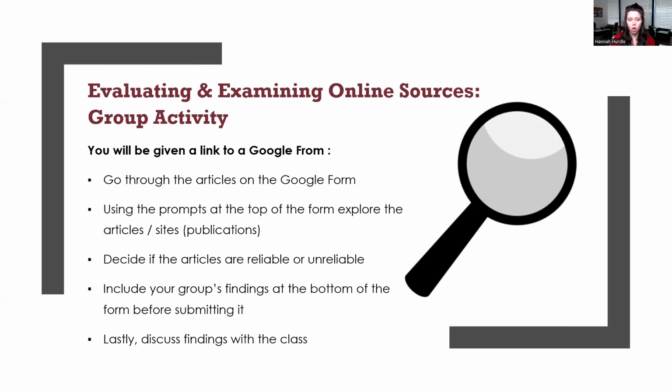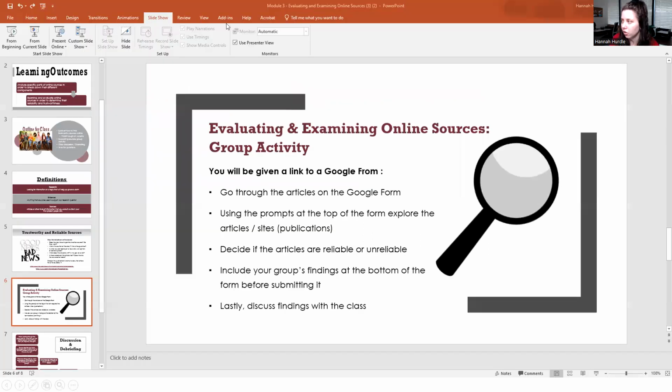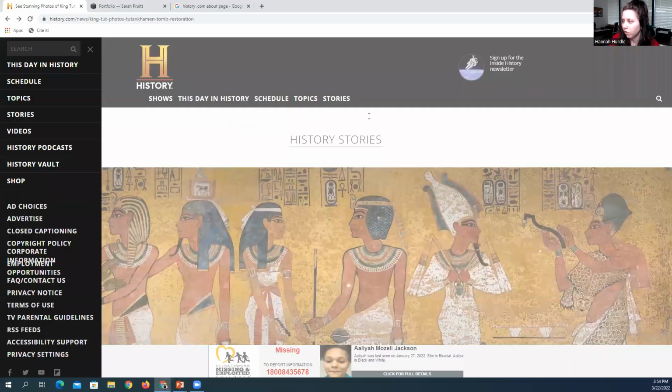You can go through the articles on the Google form and use the prompts at the top of the form, which are the things that I went over earlier, to help you determine if the site or the publication of the article is trustworthy or reliable. Then you include your findings at the bottom, and then you submit it.